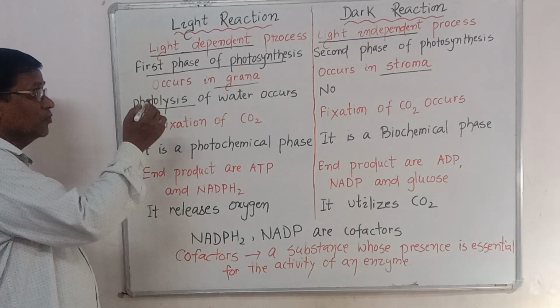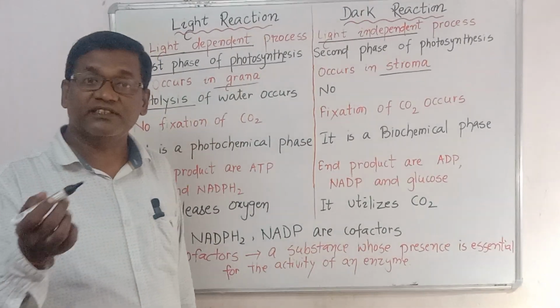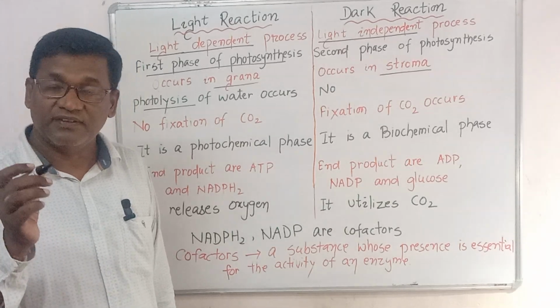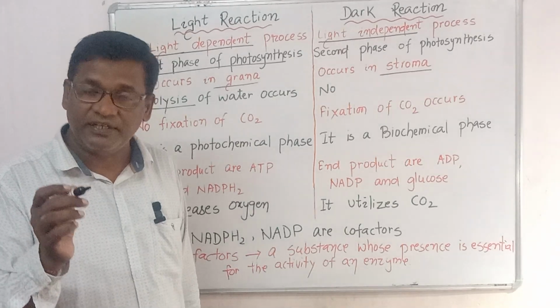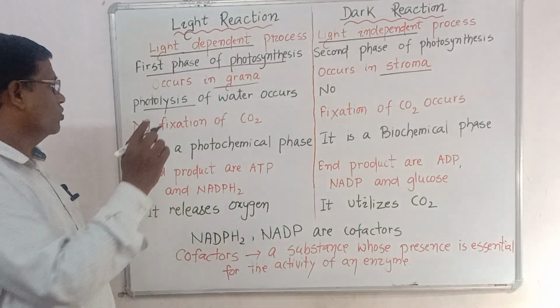Photolysis of water takes place in the light reaction, but in the dark reaction it won't occur. What does photolysis mean? When water breaks down, it forms oxygen. Breakdown of water is called photolysis.